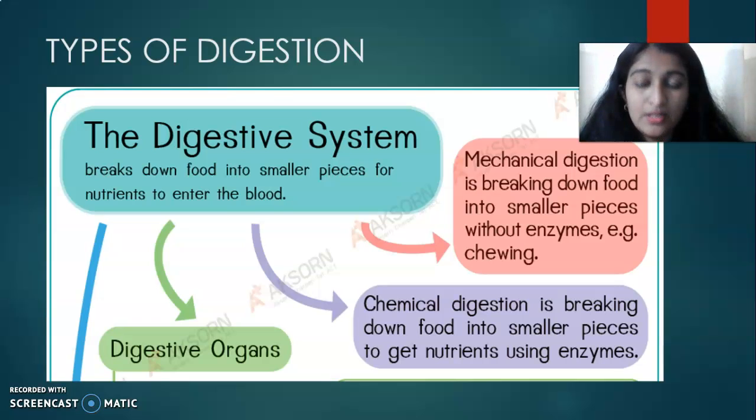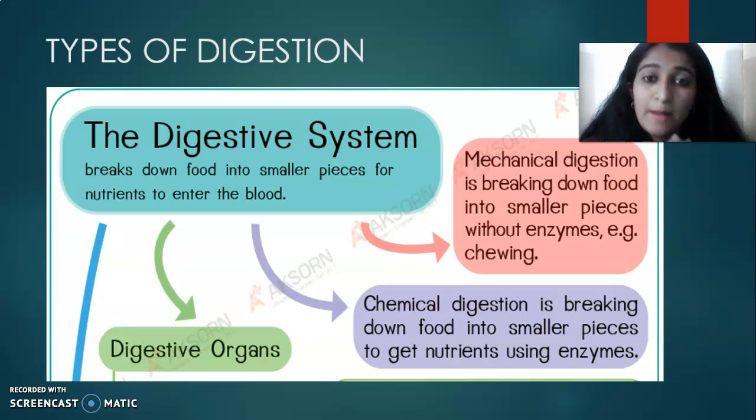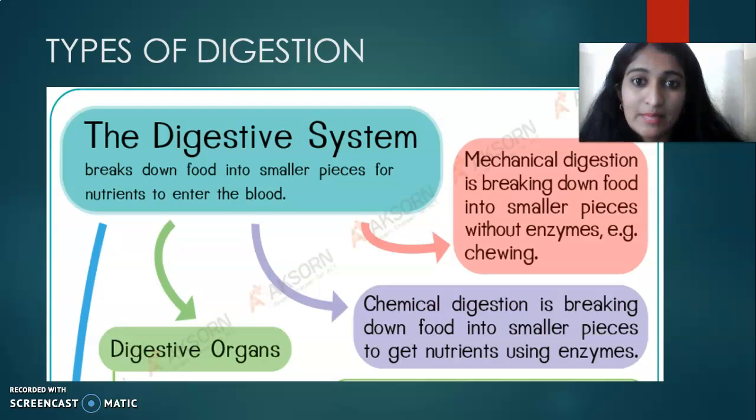For example, we are chewing the food. We are eating and chewing with our teeth. It is breaking down of food into smaller pieces, but in chewing we don't need any enzymes, so it is called mechanical digestion.